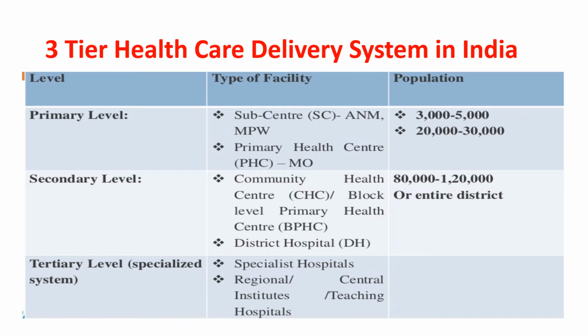The tertiary level of care is mostly a specialized system and usually caters to referral services. The facilities involved here are all the specialist hospitals, the regional institutes, the central institutes, and the teaching hospitals.